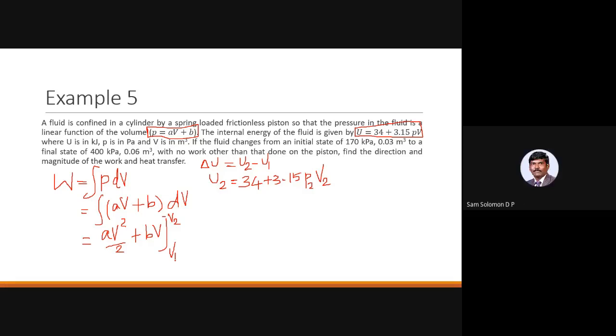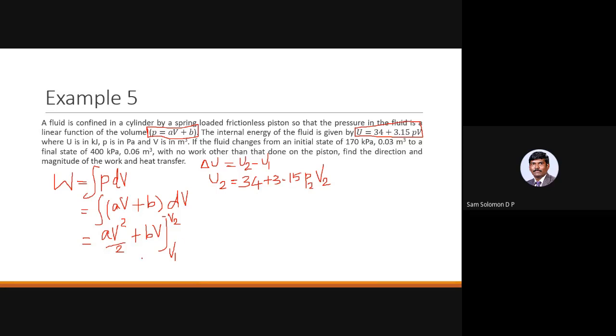Sir, the two values of this, sir. Two equations. Yes, one of you can tell me. Sir, apply the P1 V1 and P2 V2 values, and we can form two equations in A and B. From those two equations we can find out A and B, sir. Yes, very good. That is the only way by which we can do it.